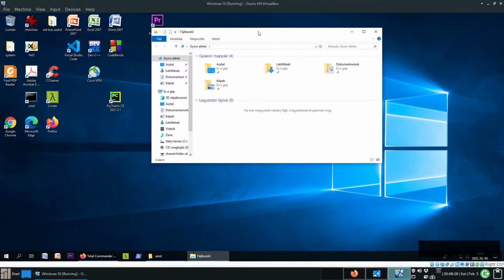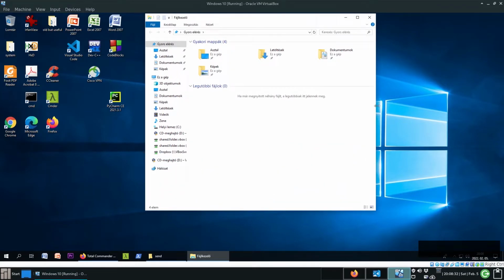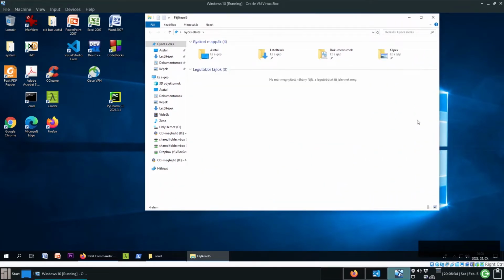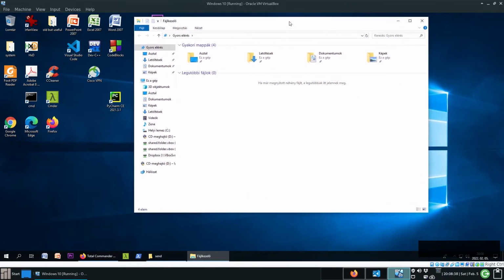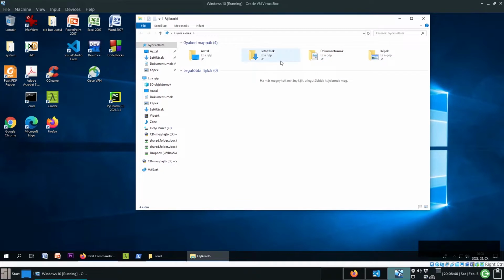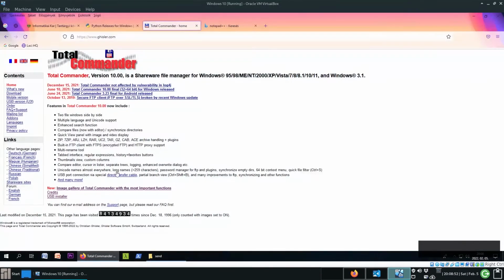This is the default file manager for Windows. However, I think it's not very efficient to use, in my opinion. So I want to show you an alternative, which is called Total Commander.